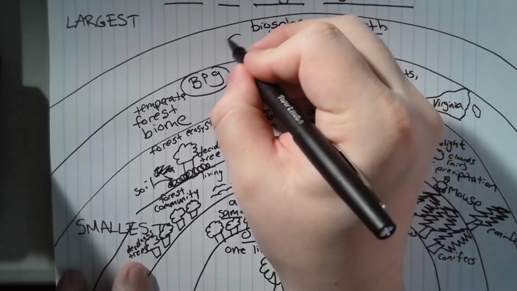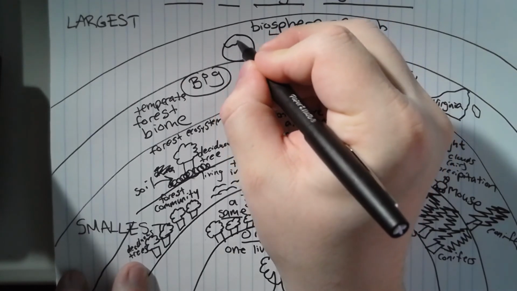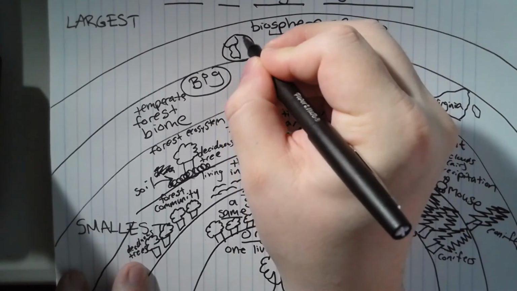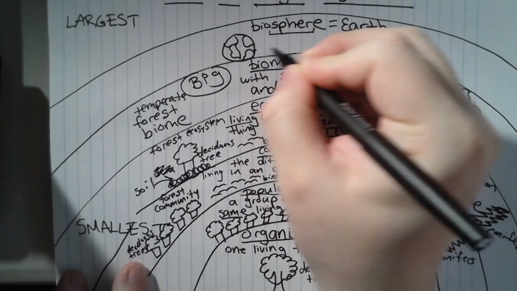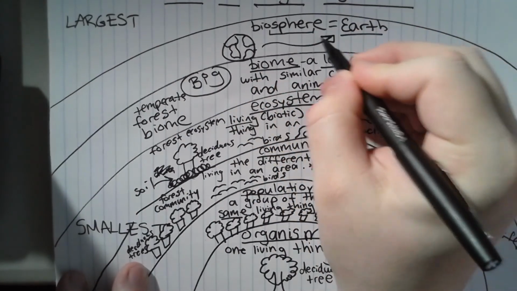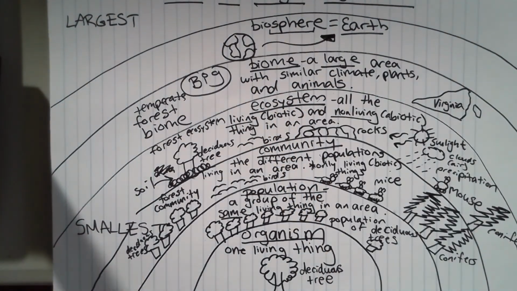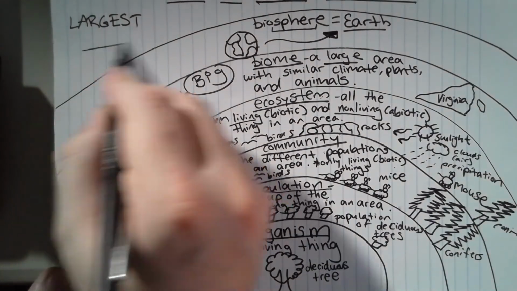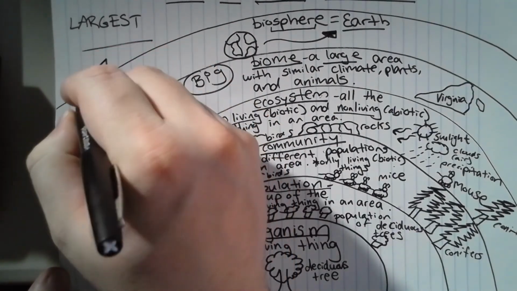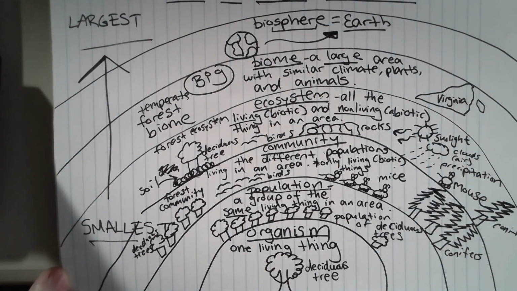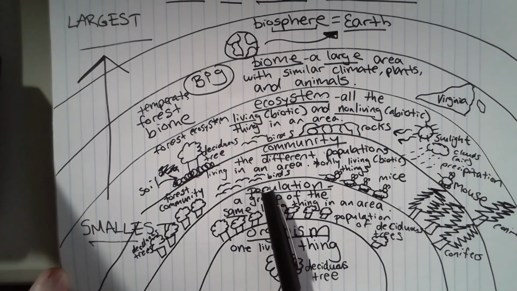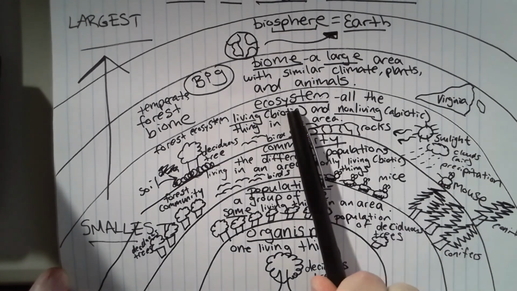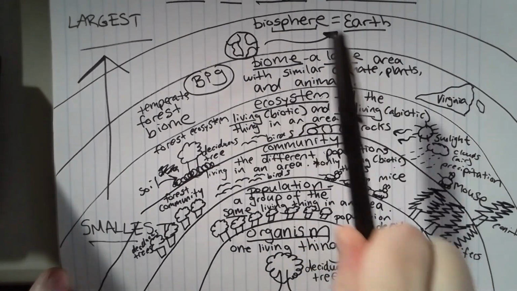So the biosphere is another name we call the Earth, la Tierra, okay? This is the biosphere. Okay, so make sure you know the levels from smallest to largest, okay? From smallest to largest. Organism, population, community, ecosystem, biome, and biosphere.